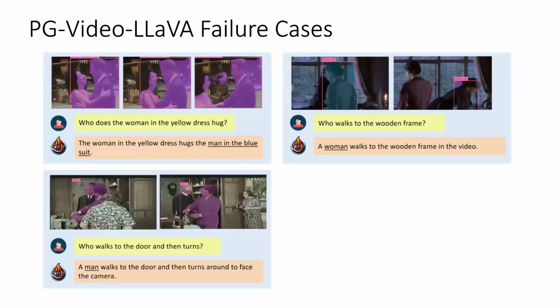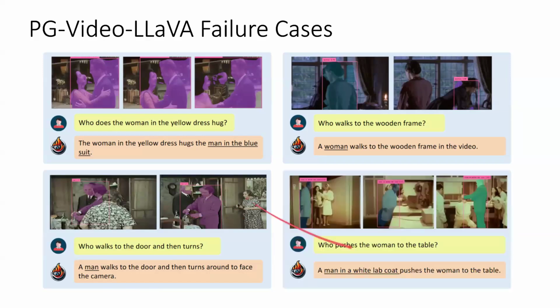In this case, the text output is just wrong, and the bounding box segmentation is also a little bit off here. And in this case, there's a prompt of who pushes the woman to the table. The doctor in the lab coat right here is properly segmented, but then it just switches to another random guy right here, which is wrong segmentation.